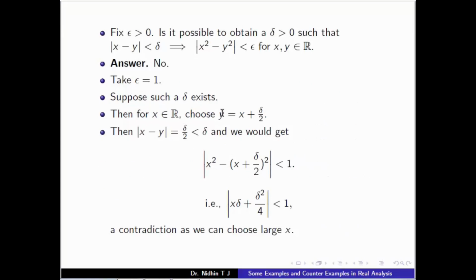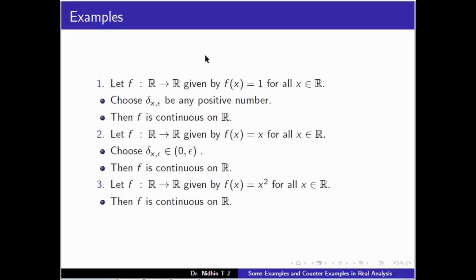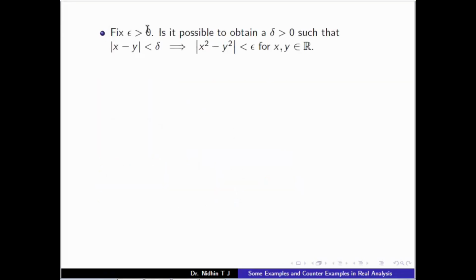The example is our f of x equal to x square. This is an example of a continuous function which is not uniformly continuous. We will prove this. Our question is, for an epsilon greater than 0, is it possible to obtain a delta greater than 0 such that mod x minus y less than delta implies mod x square minus y square less than epsilon?